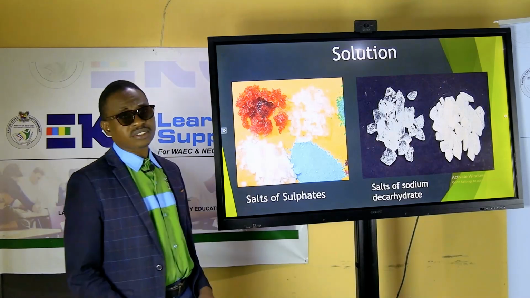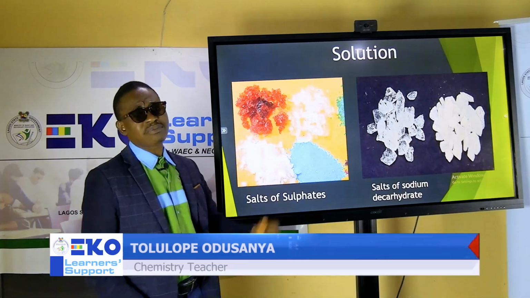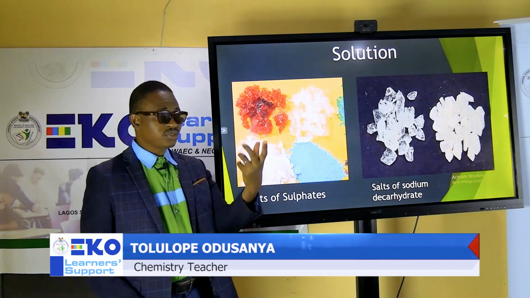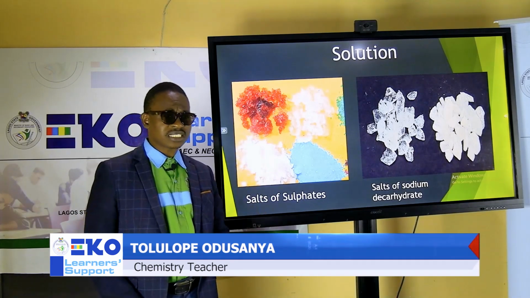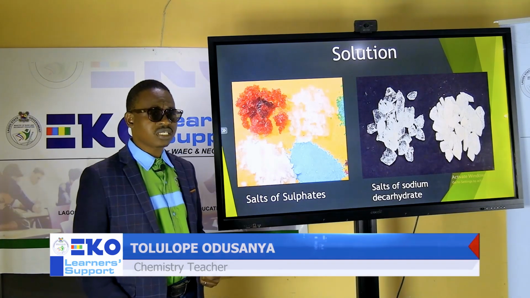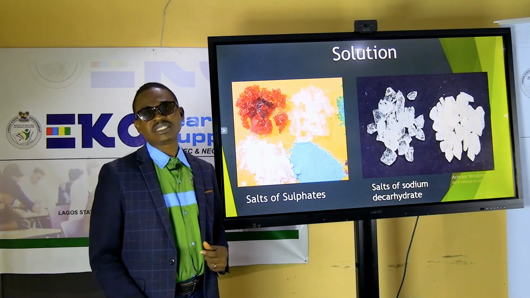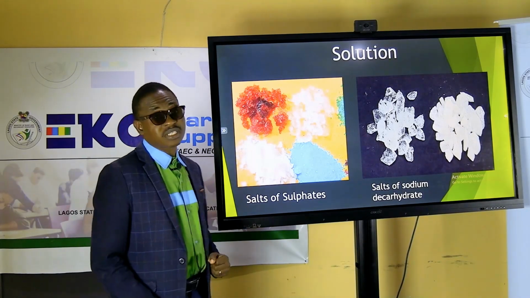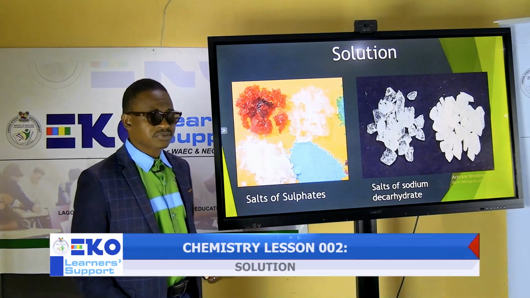So when you look at the board, the salt can be in different forms. Either the solute in particular, where you have salt inside. So the solute could be solid, it could be liquid, and also it could be gas. And look at what we have on the board. These are different types of salt.